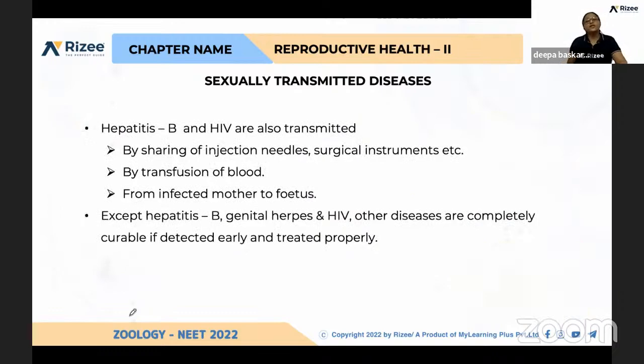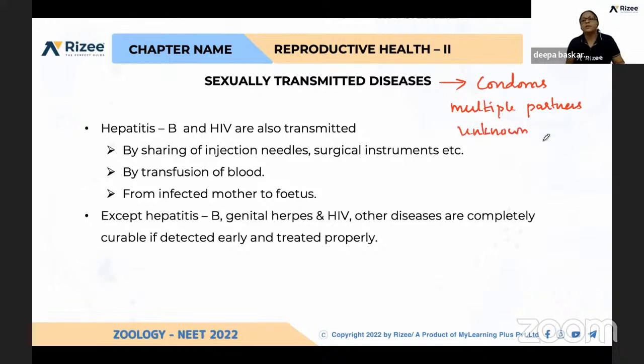So you might have heard what measures are to be taken for preventing these sexually transmitted diseases. They can be avoided by using contraceptive methods like condoms, avoiding sex with multiple partners, and avoiding sex with unknown persons.